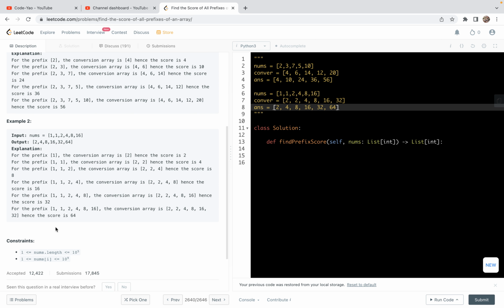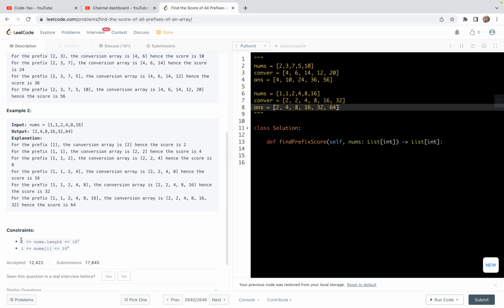With that done, let's also look at the constraints. First, the list nums is not empty because its length is bounded below by 1, and its length is bounded above by 10 to the power 5.